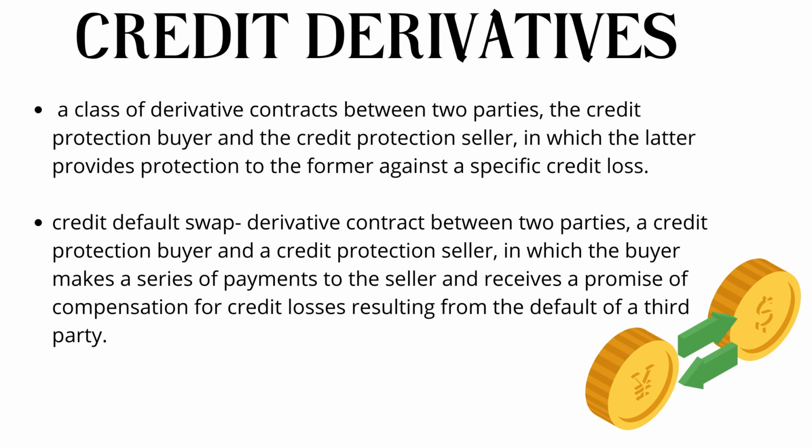Credit derivatives are a class of derivative contracts between two parties, the credit protection buyer and the credit protection seller, in which the latter provides protection to the former against a specific credit loss. A credit default swap is the most widely used credit derivative. It is a derivative contract between two parties in which the buyer makes a series of payments to the seller and receives a promise of compensation for credit losses resulting from the default of a third party.